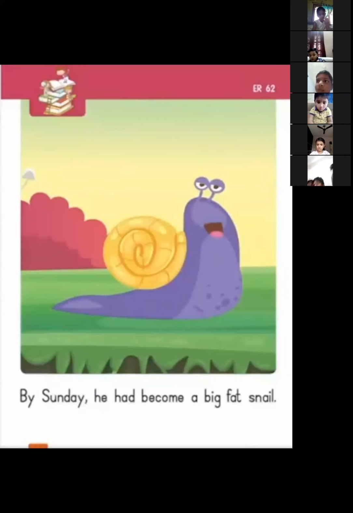On Sunday, see, previous Sunday he was born. By the next Sunday, what happened? After eating so many foods, he became a big fat snail, isn't it? Big fat snail. So what did you see in this story? You saw the snail coming out of this shell.